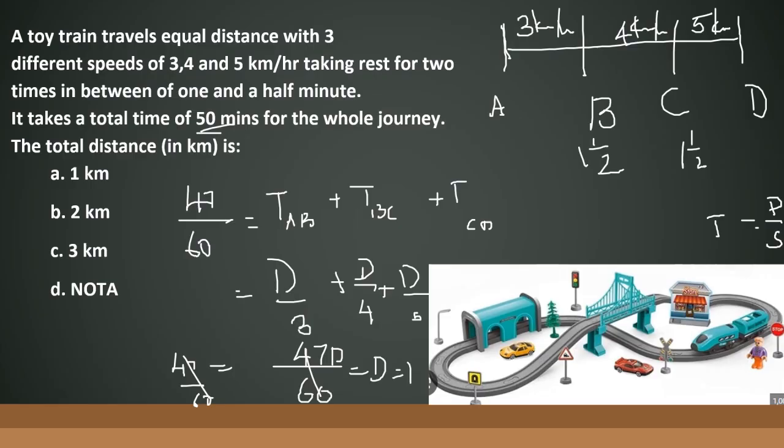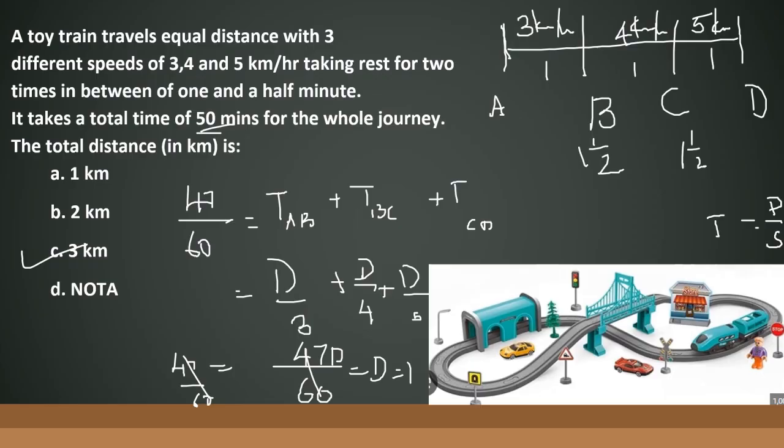So the distance is 1 kilometer, and the question here is what is the total distance. So 1 plus 1 plus 1 gives me 3 kilometers, and that's the answer. Here also we are going ahead with a time reference, because it is clearly mentioned that it takes a total time of 50 minutes. So here is the clue to solve the question. 50 minutes minus 3 minutes of rest, so 47 minutes is the total time for the train to complete its journey.